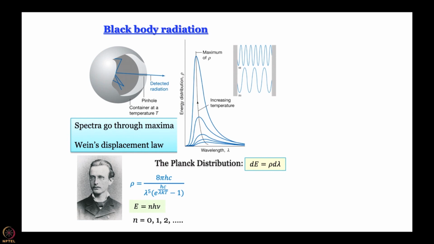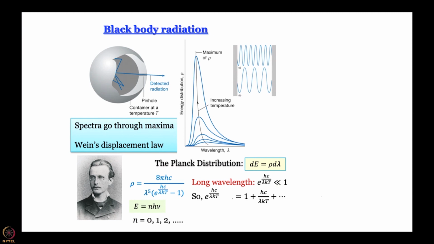And the reason why Planck's distribution is a great thing is that, well, let us see what happens to it when we work in the long wavelength regime. For long wavelength, one can assume that e to the power hc by lambda kT is going to be much smaller than 1.